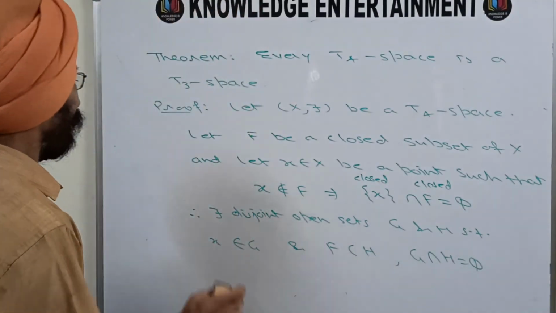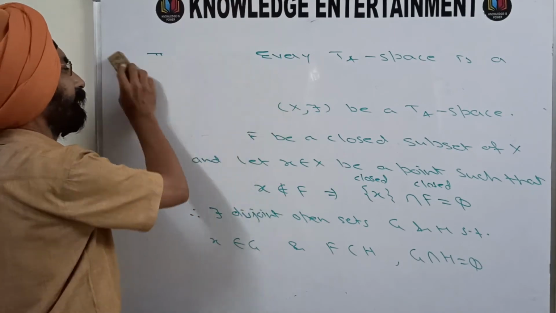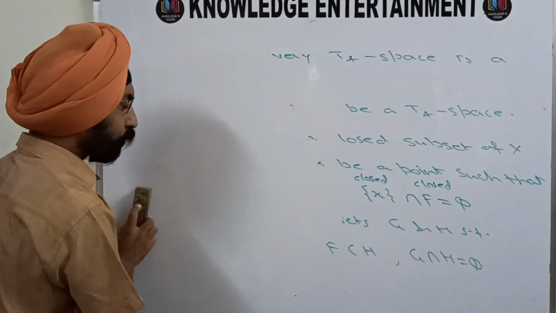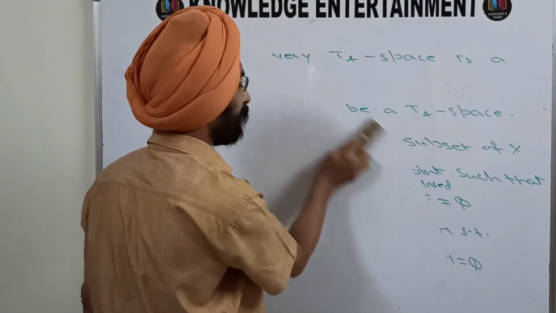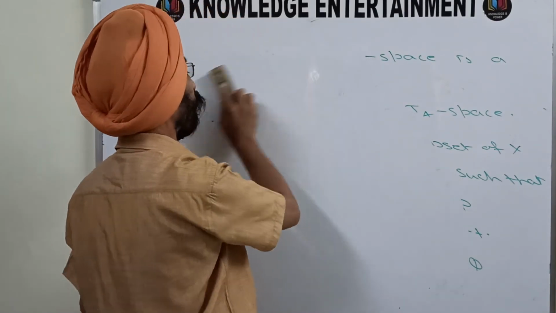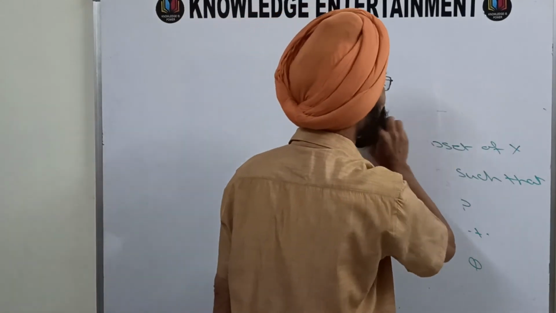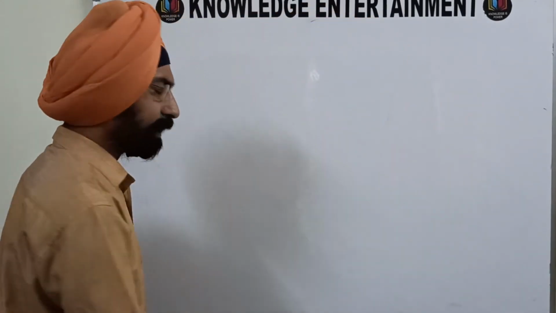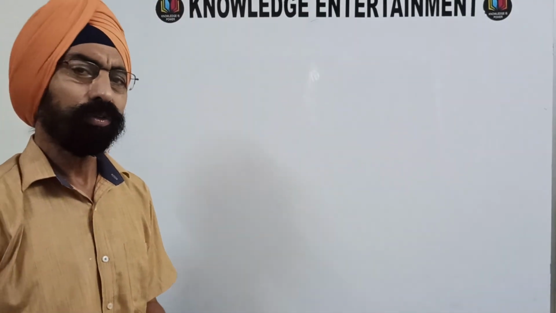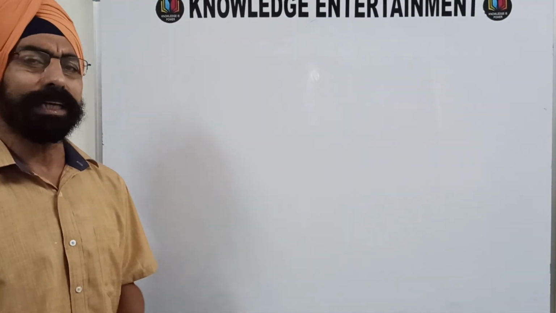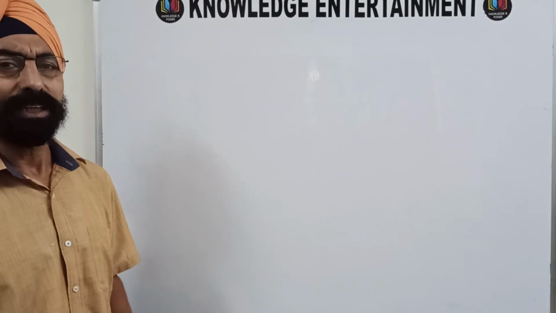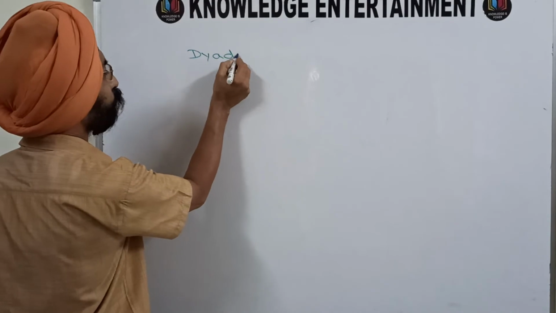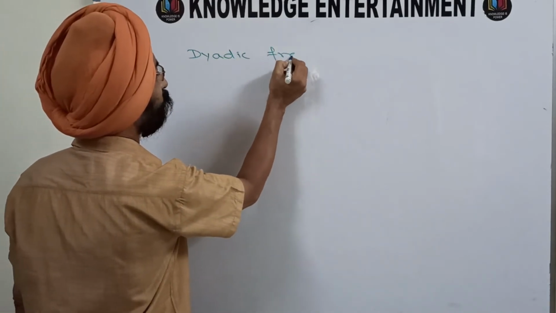As I am telling you again and again, we are heading towards Urysohn's lemma, and Urysohn's lemma is the most important lemma from the point of view of examination of any syllabus of topology where separation axioms are there. So for Urysohn's lemma, one more thing is required, and that is dyadic fractions. What dyadic fractions are is a very important thing.